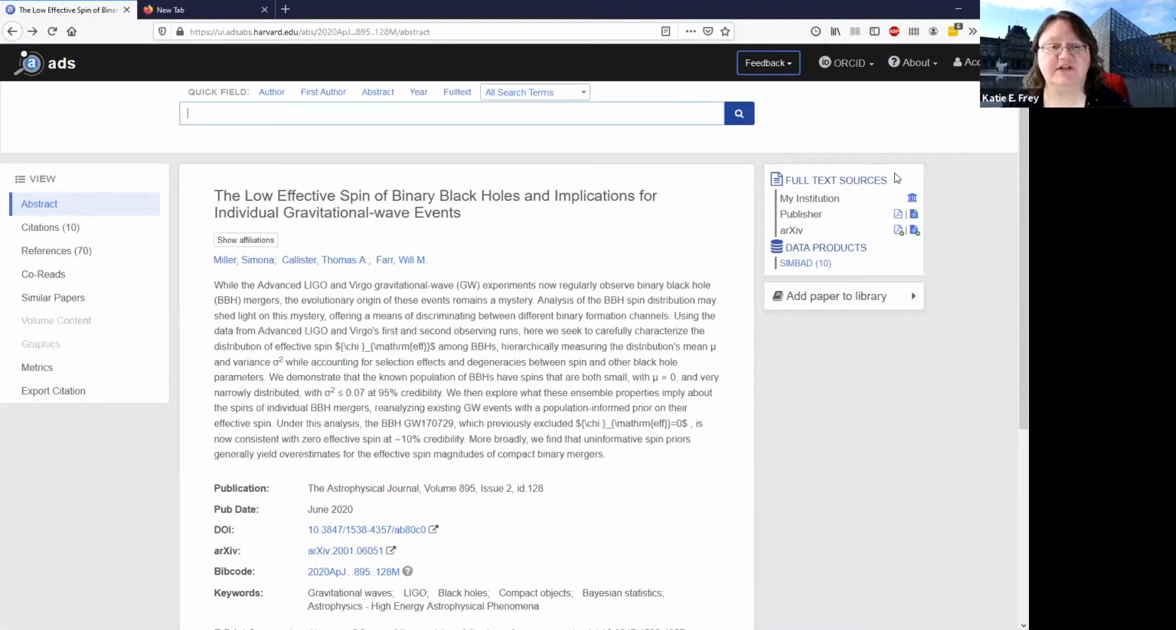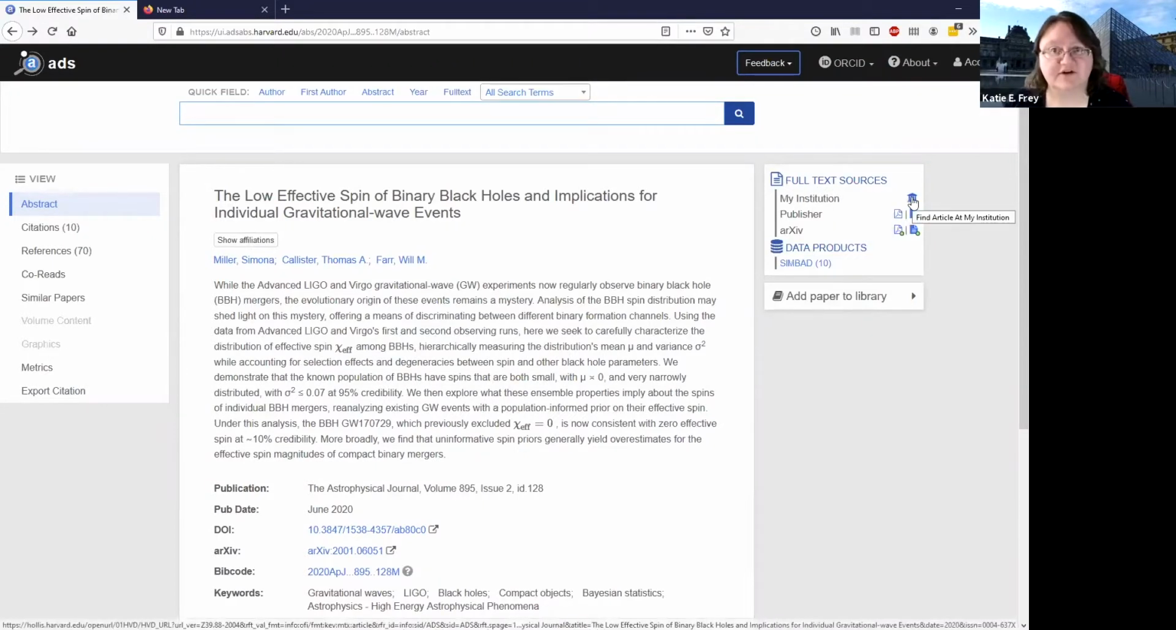There we go. A new link showed up on the right that says My Institution. So this is going to let me access this article through Harvard's online subscriptions, assuming Harvard has a subscription to this. And if it doesn't, we would get information saying that we'd have to look for it elsewhere. But I know we have a subscription to the Astrophysical Journal, so this should work.